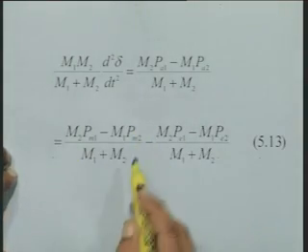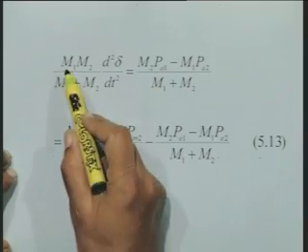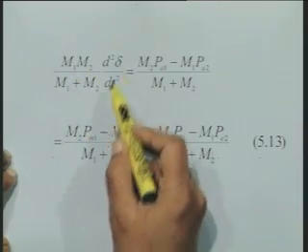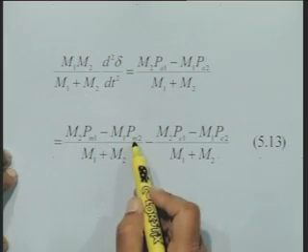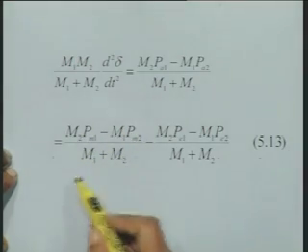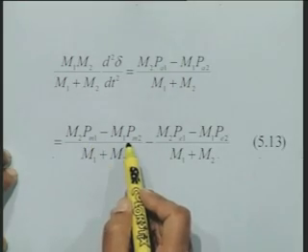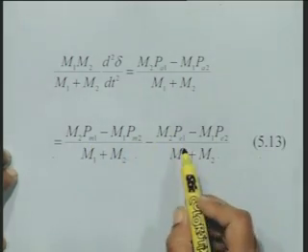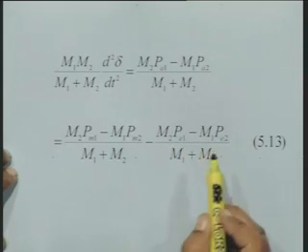In this we find that we can write this as m1 m2 or m1 plus m2 d2 delta by dt2 equal to m2 Pm1 minus m1 Pm2 divided by m1 plus m2. That is, in this term we have the inertia constants and the mechanical powers, while in this term we have inertia constants and electrical powers P1 and P2.